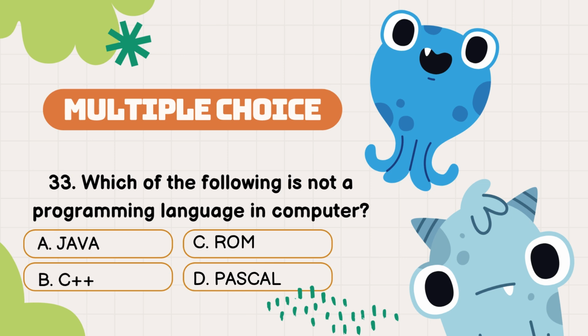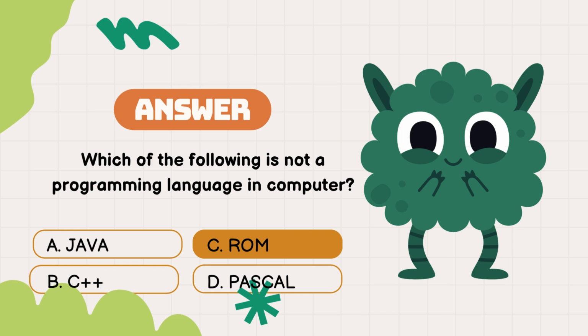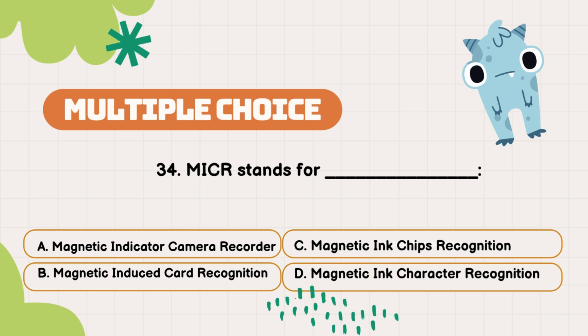Question number 33. Which of the following is not a programming language in computer? The options are A. Java, B. C++, C. Rome, D. Pascal. The correct answer is option C. Rome.